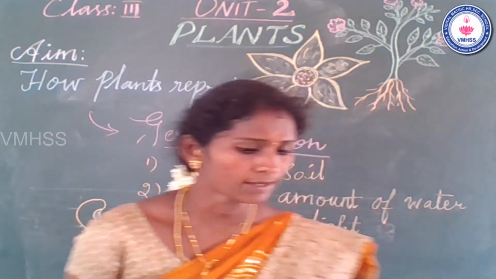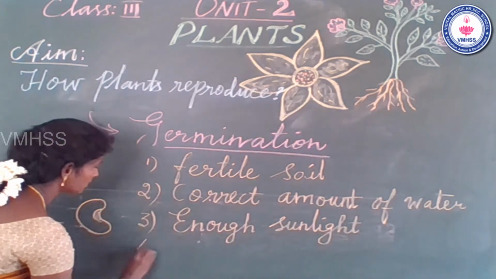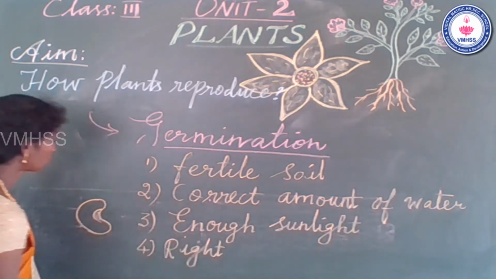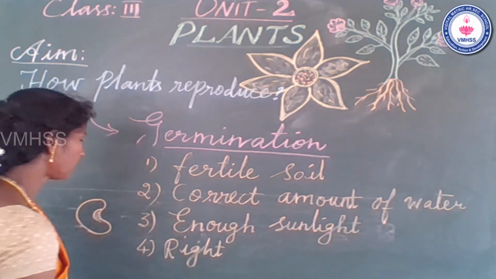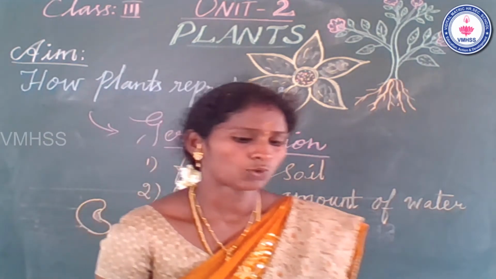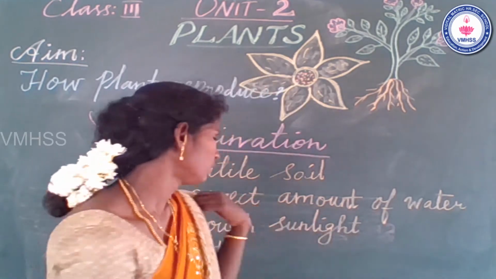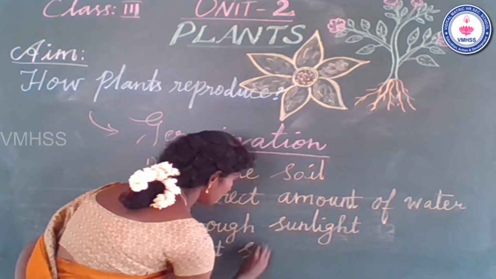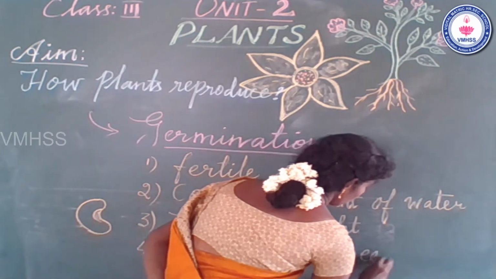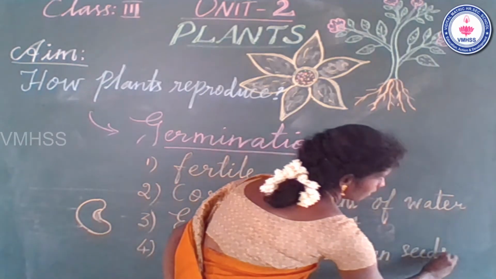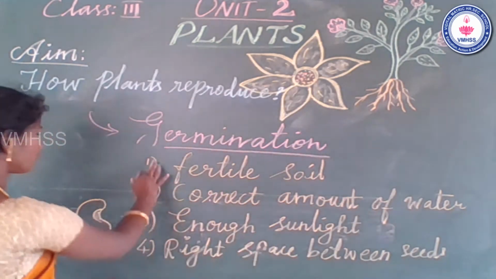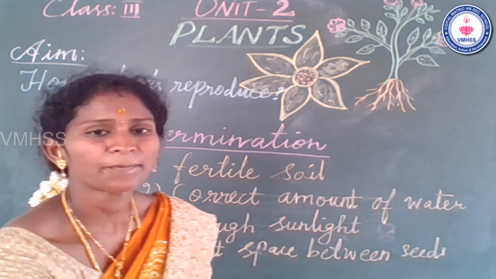And then fourth one, right space between the seeds. You sow the seed into the soil, with the right space between seeds. Are only the four conditions necessary for germination?